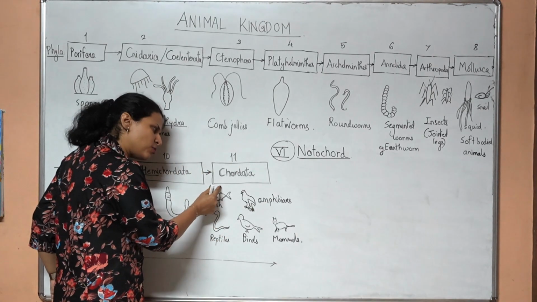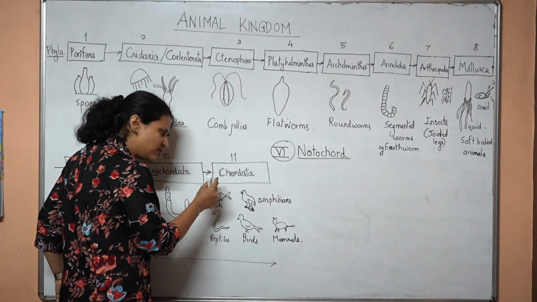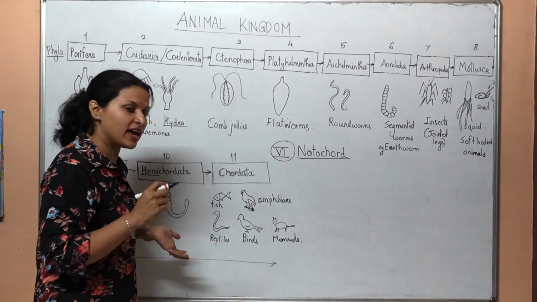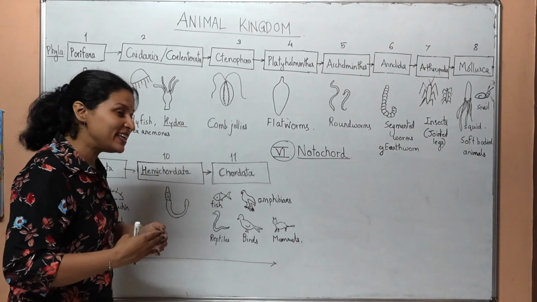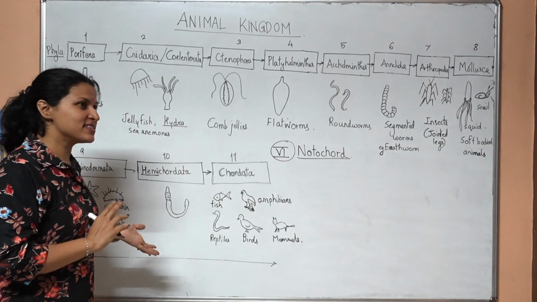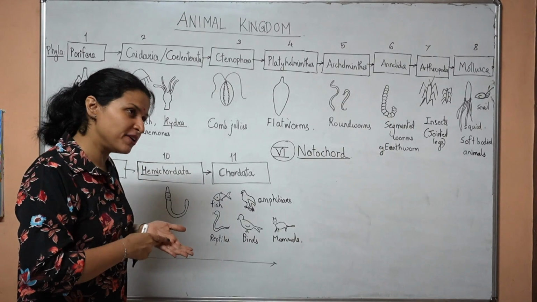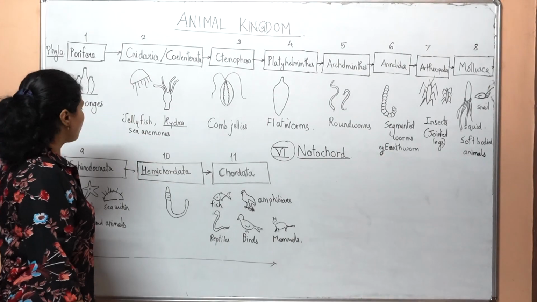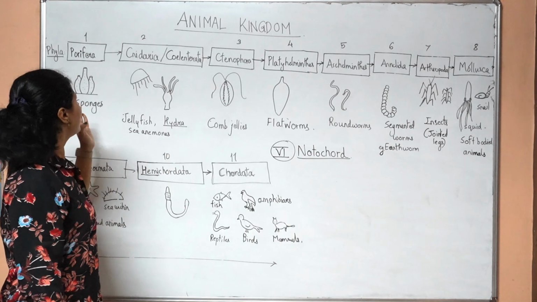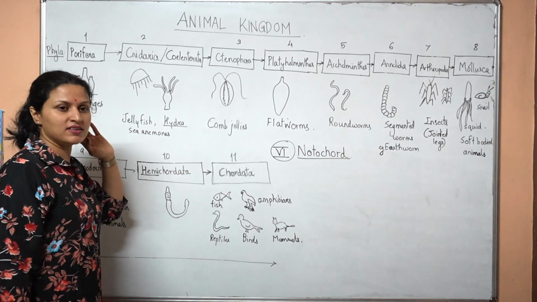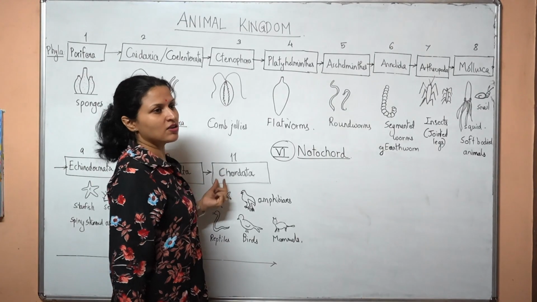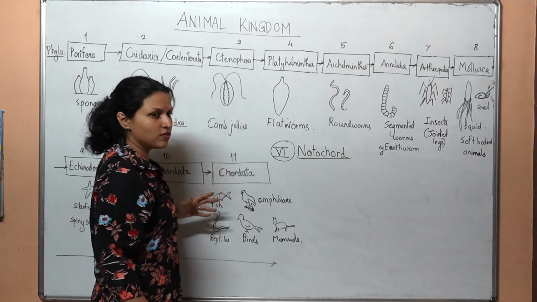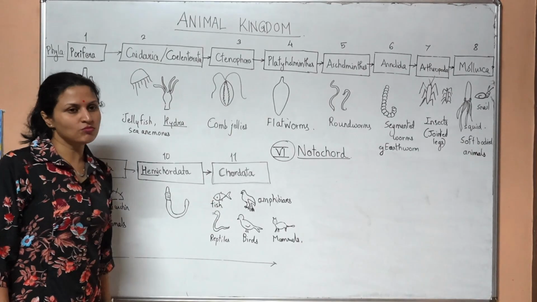However, there is a small portion of animals within Chordata in which they have a notochord, but it does not become the vertebral column. So they are not called invertebrates. They are called non-vertebrate chordates. Alright? So all these first 10 phyla from phylum Porifera till Hemichordata are clear invertebrates or non-chordates. And there are some invertebrates within the Chordata as well, like I told you. You will learn about them when you learn about Chordata in more detail.